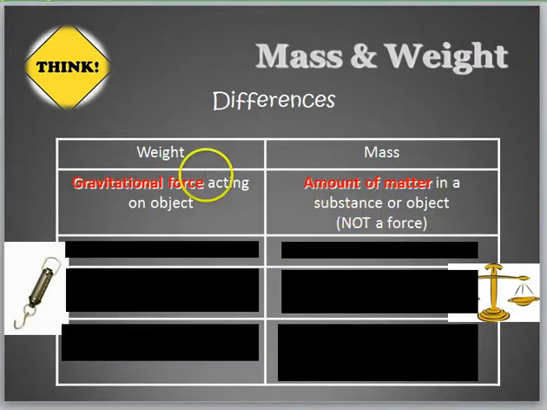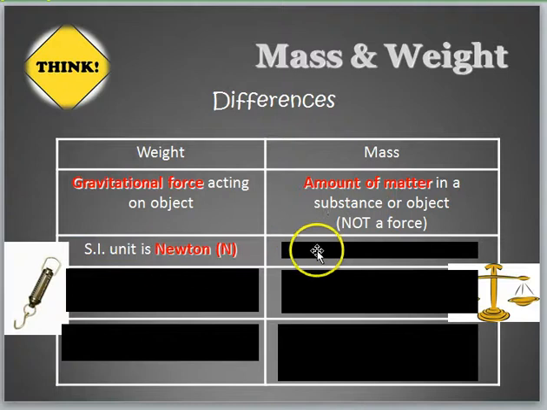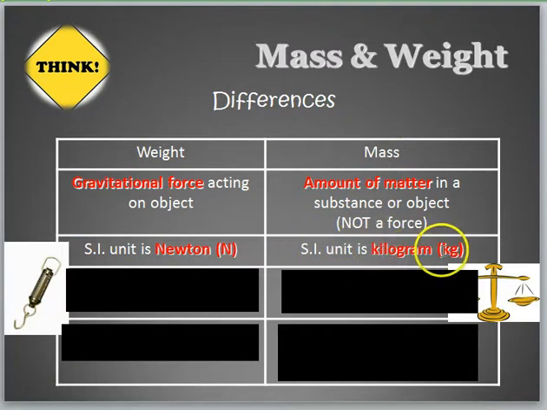So now, let's take a look at some of the differences. Weight is actually the gravitational force acting on an object. Whereas for mass, it is the amount of substance in an object. So one is a force, one is the amount of matter. So take note of this difference here. Next one, the SI unit is different. For mass, it is in kg, whereas for weight, the SI unit is in newtons. So the key difference here is also the SI unit.